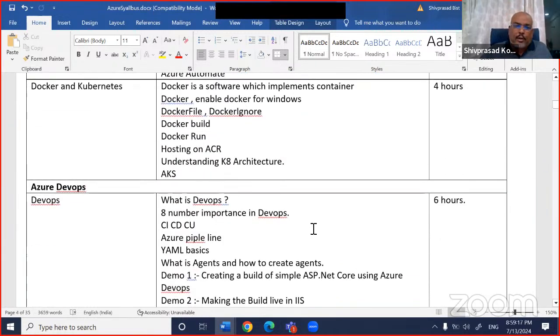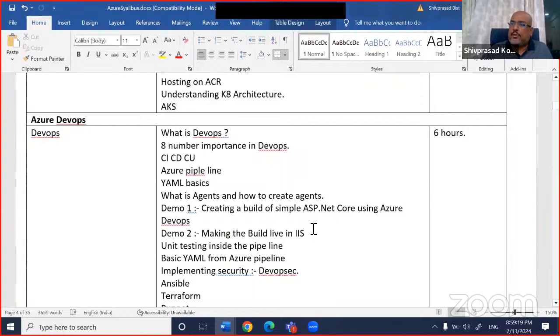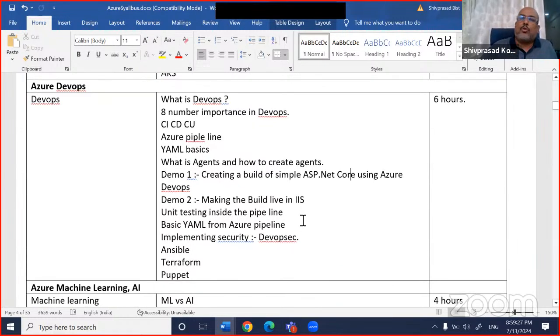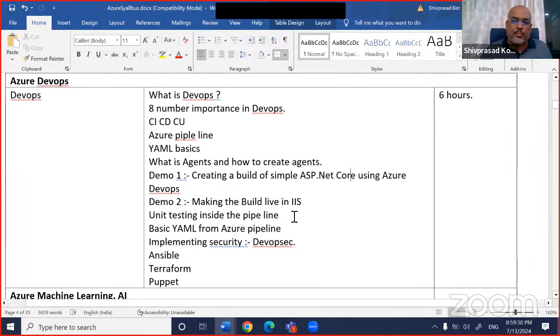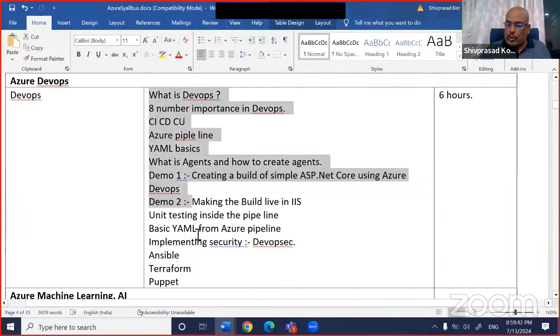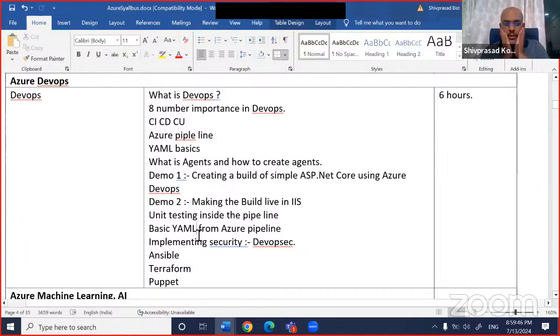But now in the coming 6 sessions, starting today, this session happens every Saturday and Sunday, 9 p.m. to 10 p.m. India time. So the coming 6 sessions, Saturday 1 hour, Sunday 1 hour, Saturday 1 hour, Sunday 1 hour, and Saturday 1 hour, Sunday 1 hour, we are dedicating to Azure DevOps. Recently the DevOps trend has picked up, right? So today is the first session, and tomorrow we'll again do 1 hour, then again 1 hour, again 1 hour. This way we'll have 6 sessions, okay?